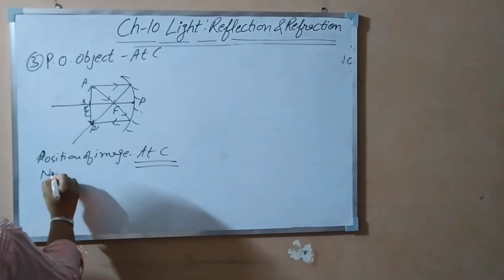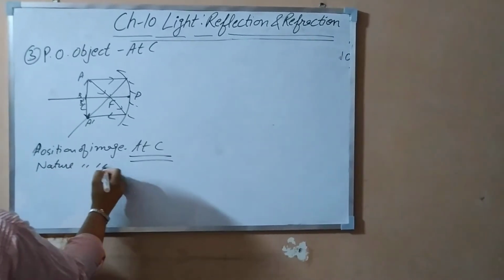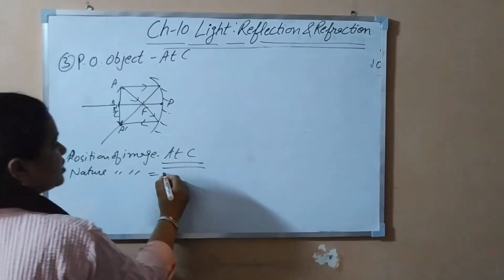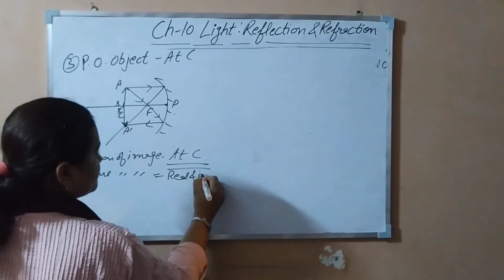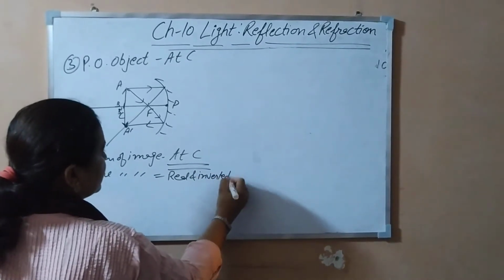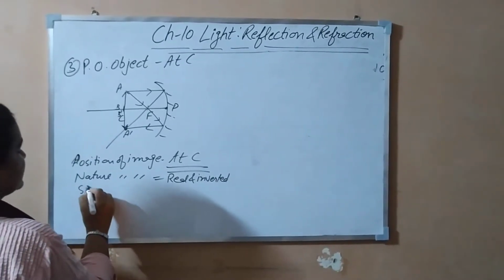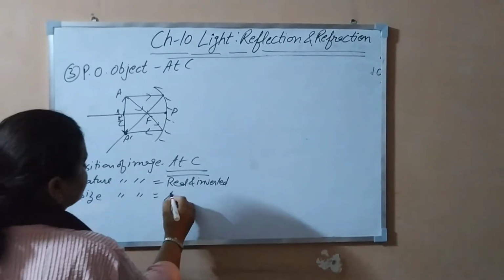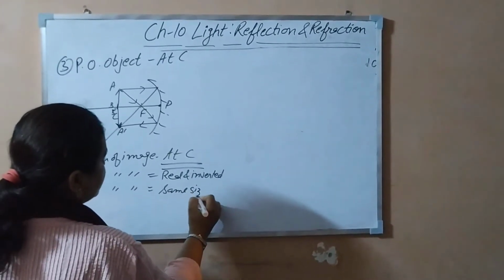And what is the nature again? You can say the nature of the image, the screen is here only. So that is real and inverted. What are we getting? Real and inverted. And what is the size of the image? It is the same size.